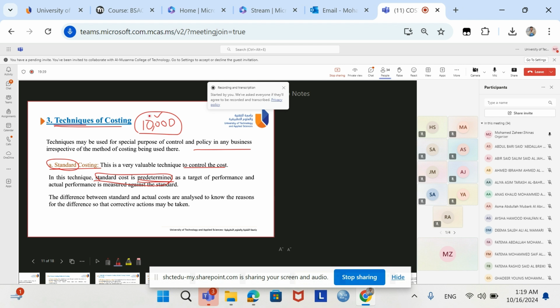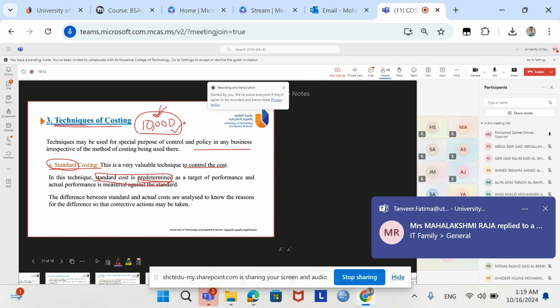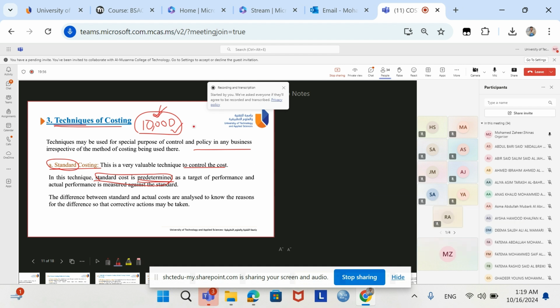We have already predetermined, only before production, that our cost must be this much. After that we will do production, and we will see whether our production cost is within 10,000 or exceeded 10,000. If it is within 10,000, then it means you are controlling the cost in a better way.